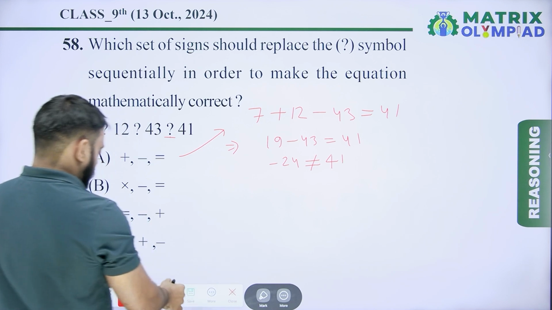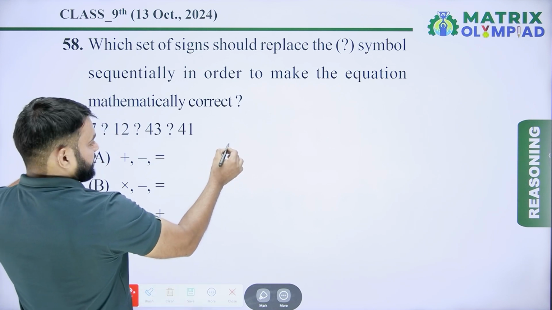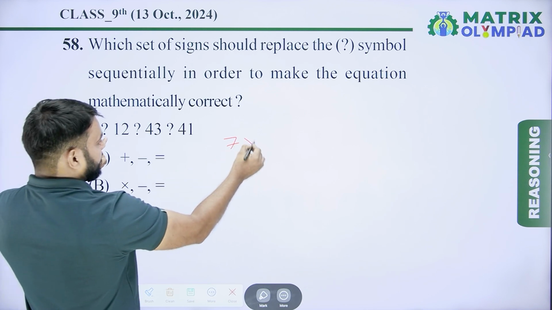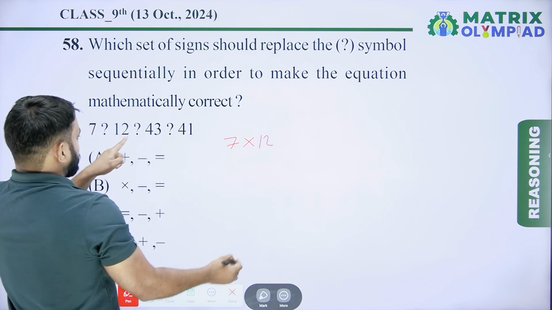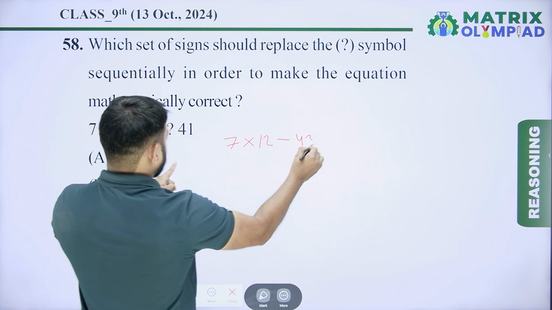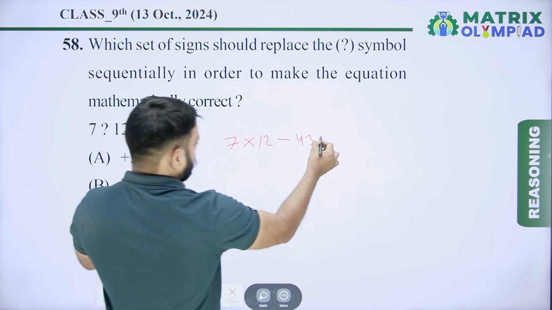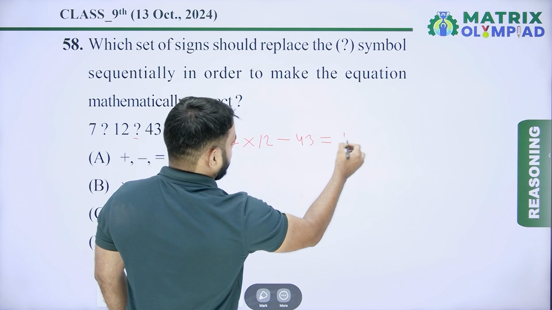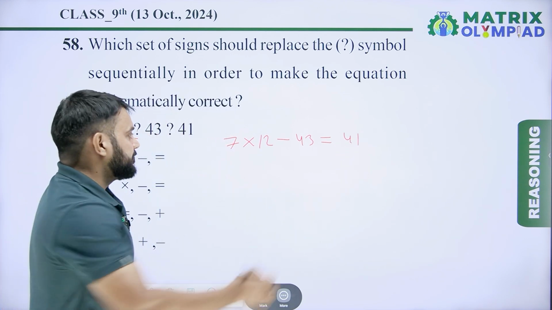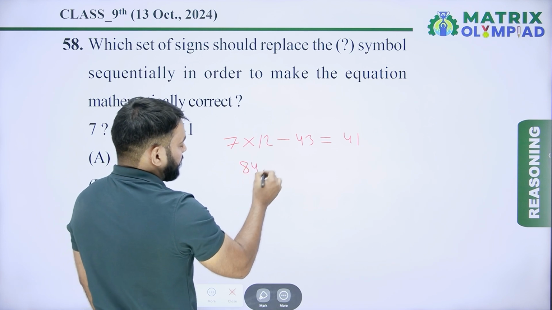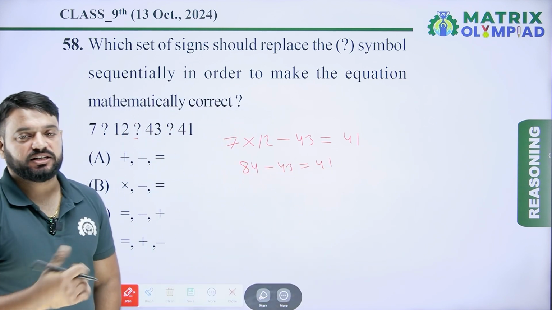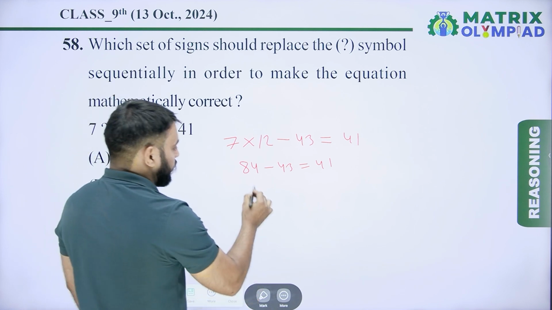Now according to option B: 7, first question mark means multiply, 12, second question mark means minus, 43, third question mark means equals to 41. 7 multiplied by 12 is 84, minus 43 is 41.